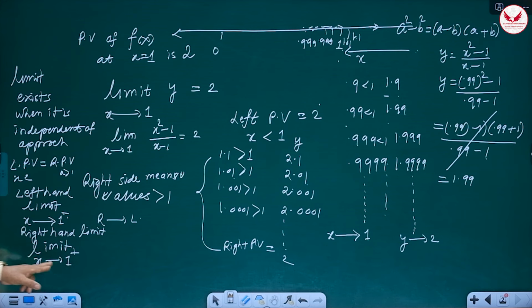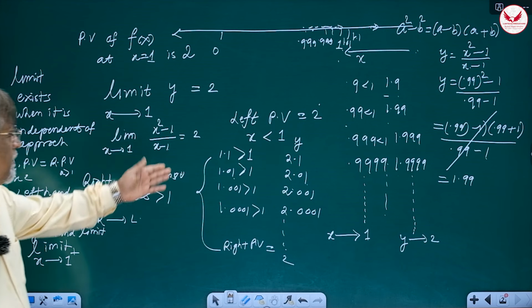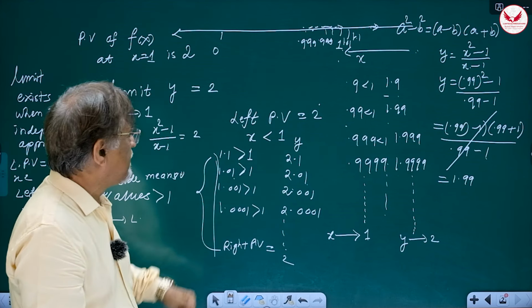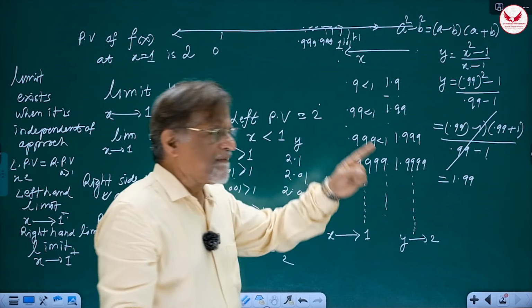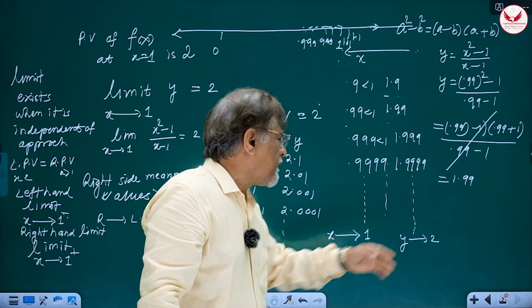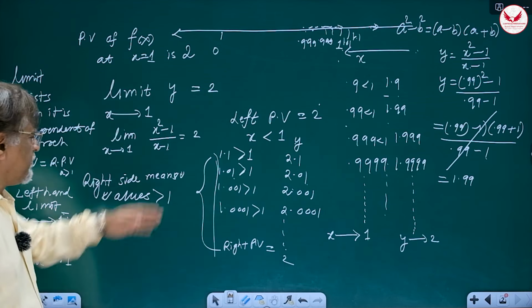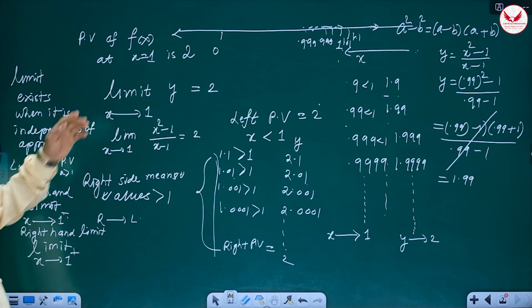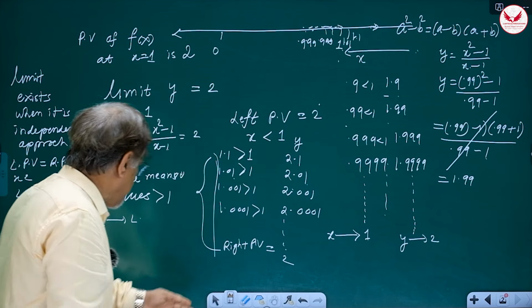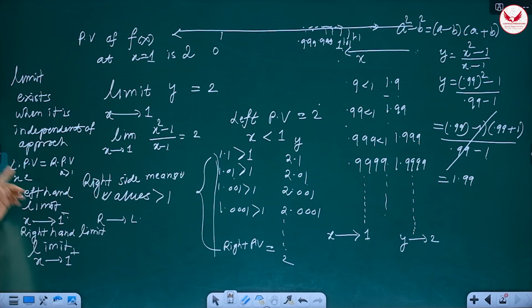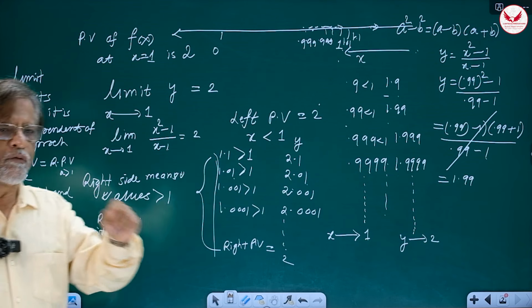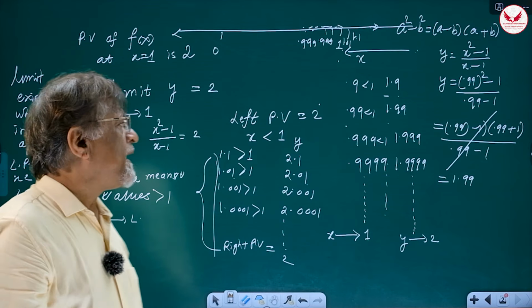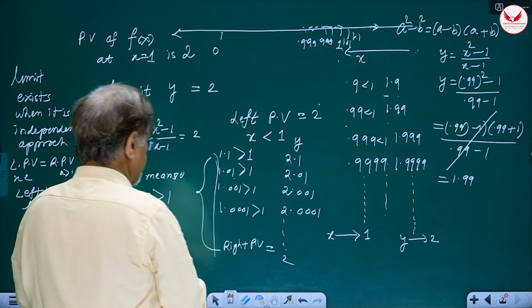It only means that x is approaching 1 essentially from the right side, meaning x is always taking values which are greater than 1 but very close to 1. Here the values are very close to 1 but less than 1. So, this value that we got was a left predicted value. This is called right predicted value, and this is called left hand limit, and this is called right hand limit. Now, limit exists only when the left hand limit is equal to the right hand limit. Okay, that is the basic concept of limit. Is that clear?